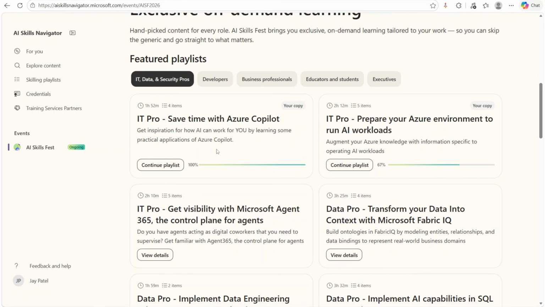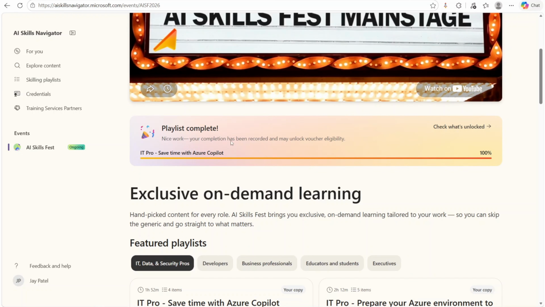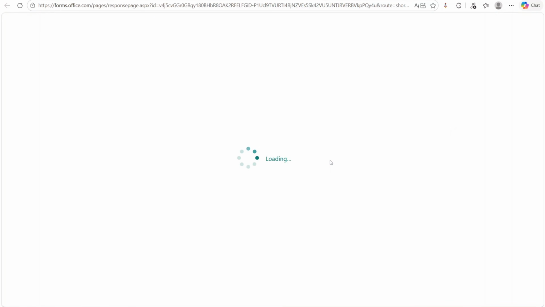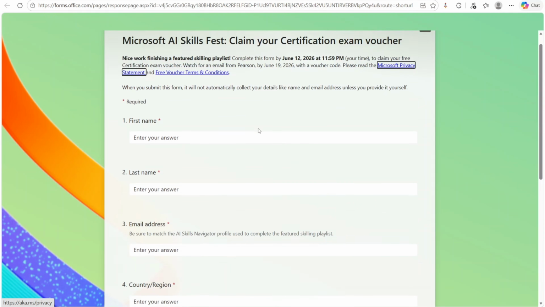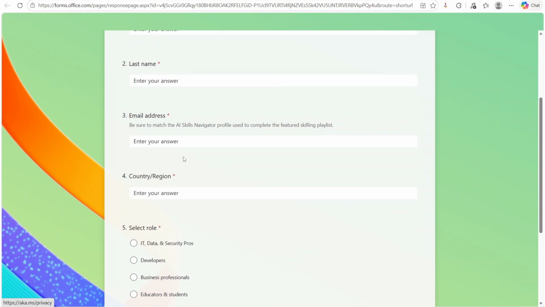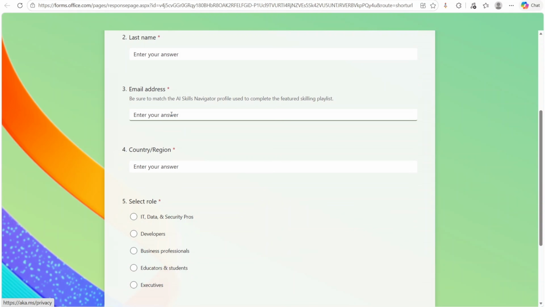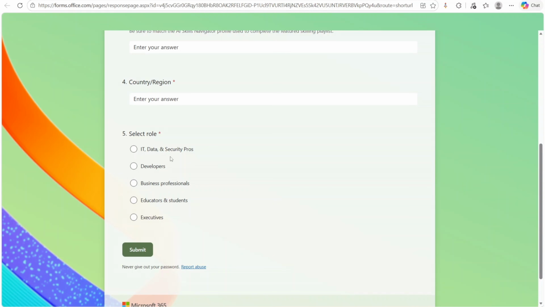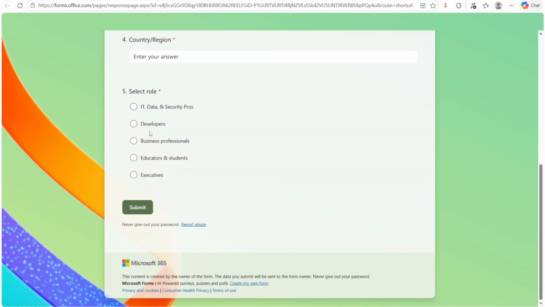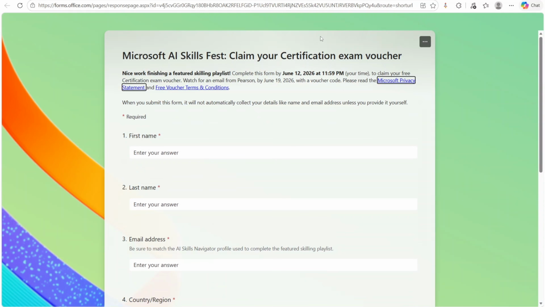So as you can see, I completed this one, and then what I will be doing is that I can see this option here, which is playlist complete, and then it is showing me the option of check what's unlocked, right? So I'll just click here, and the moment I click here, it is going to open the Microsoft form for me, but I just have to fill a few details like my first name, last name, email address. So make sure that the email address which you're filling here is the same as that of your logged in account, and then you just need to select your role, your country or region, and then you can just click on submit, and you will be receiving the voucher by 19th June on your registered email, right?